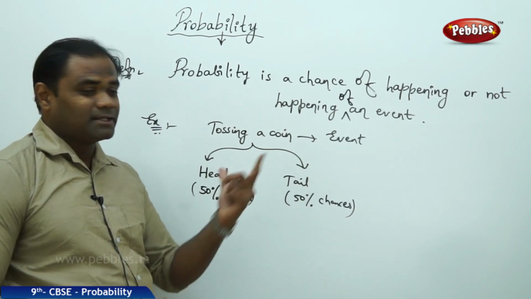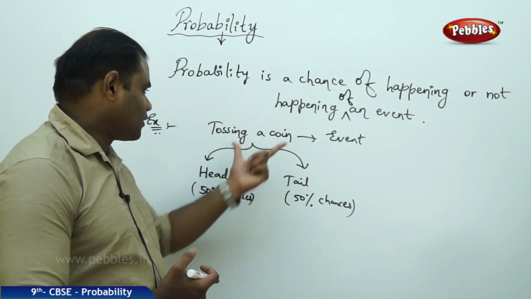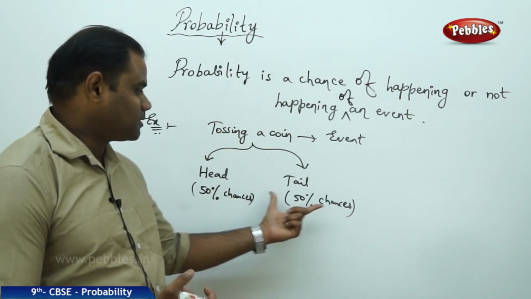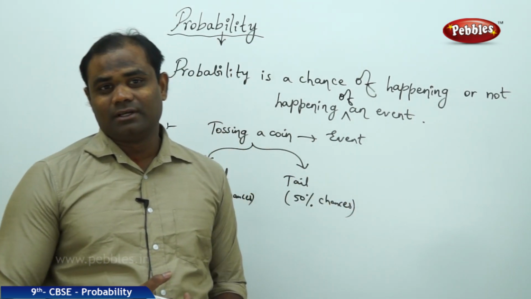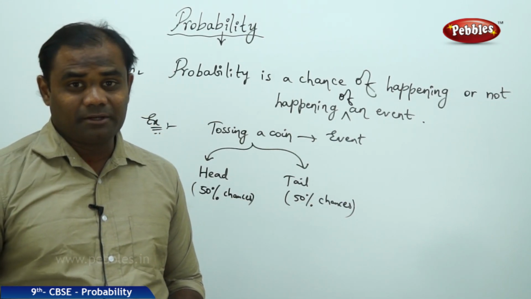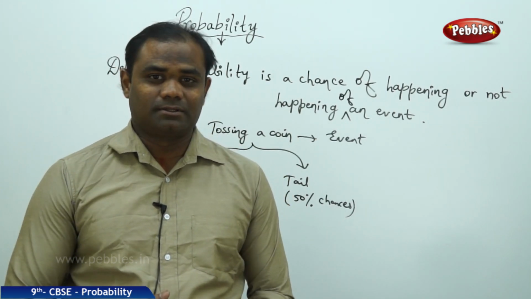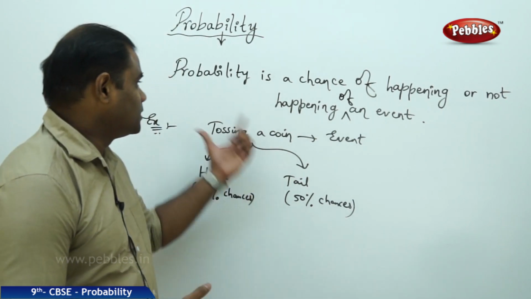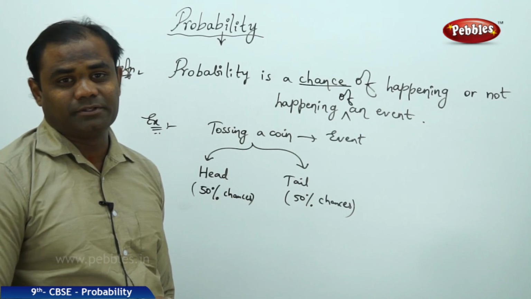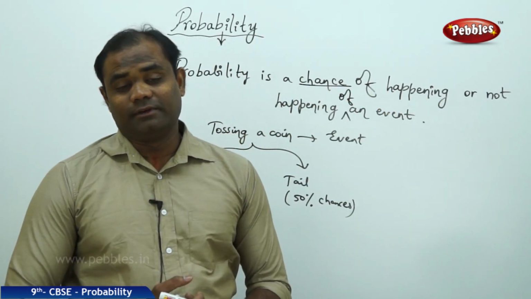So how did we get this to be 50% chances? How did we get that when tossing a coin, the chances are exactly 50% of getting a head, and exactly 50% of getting a tail? How did we get to know about that 50%? Let's see that in brief, which makes us understand what actually probability is. But in general, probability is a chance. It's just a chance, but not a perfect prediction. It's a chance of happening or not happening of an event.